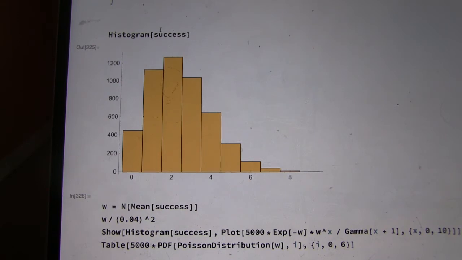so it's expected. But we did see some really far out results, like 9. 9 fish. In 5,000 tries, actually, one time we did find 9 of our tagged fish.